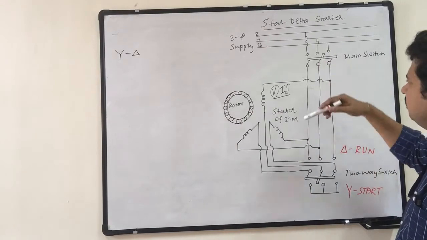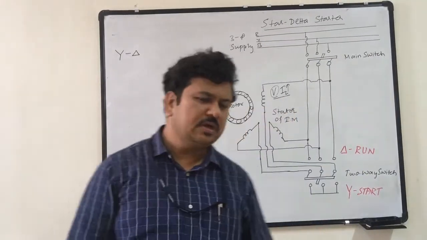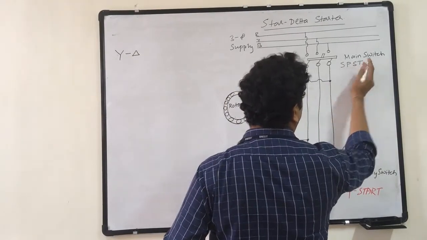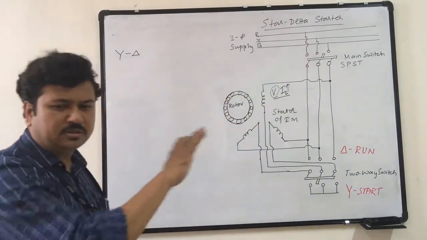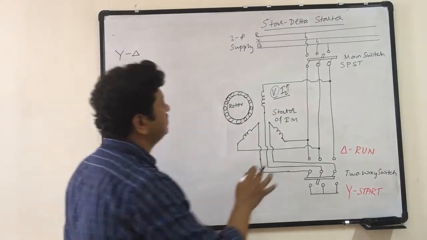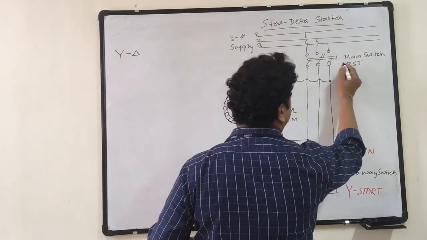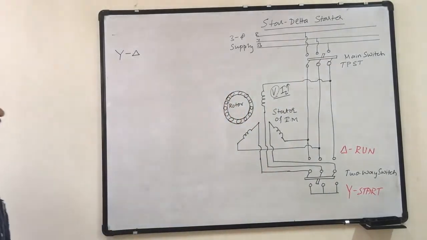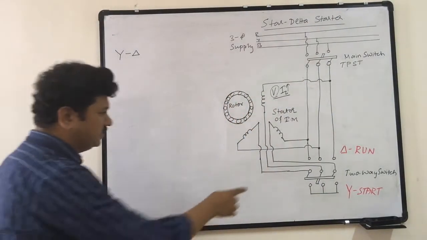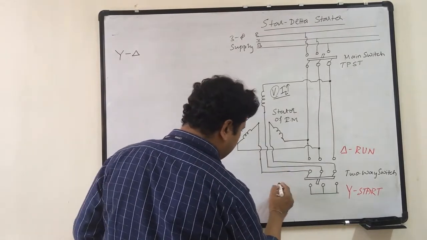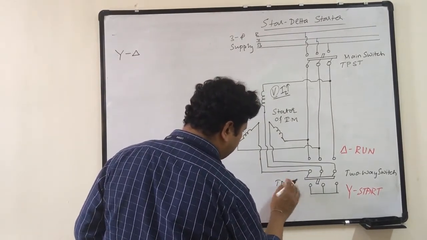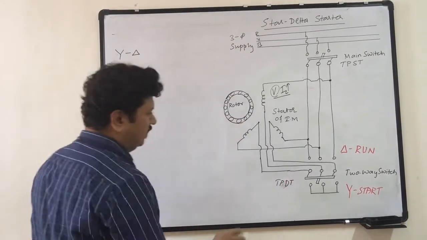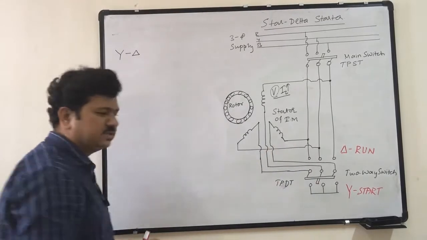This is a single pole, single throw switch, SPST. Only one side it can be connected. Sorry, not single pole, triple pole, TPST: 1, 2, 3, three poles. Triple pole, single throw switch. Then triple pole, double throw, it can be connected up as well as down.